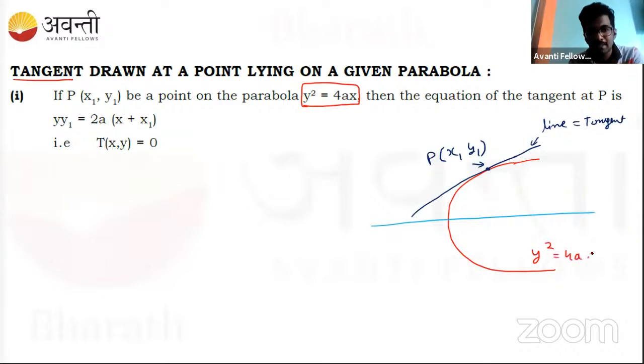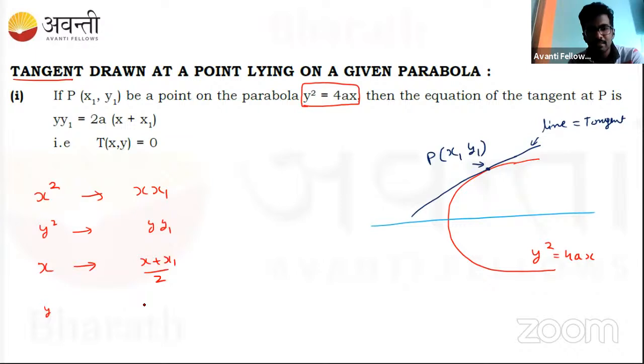the replacement method. Like in the circles, you might have known. Whenever x square is there, you replace that with x x1. Whenever y square is there, you replace it with y y1. Wherever we have just x, we replace that with x plus x1 by 2.